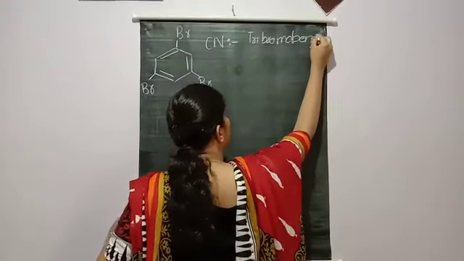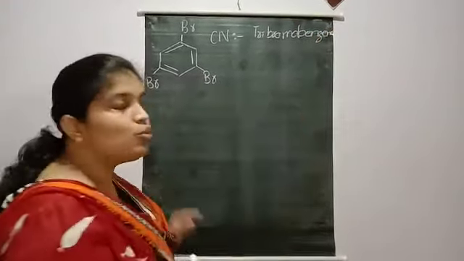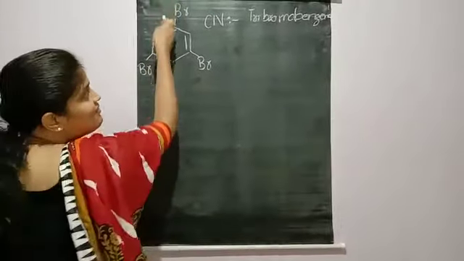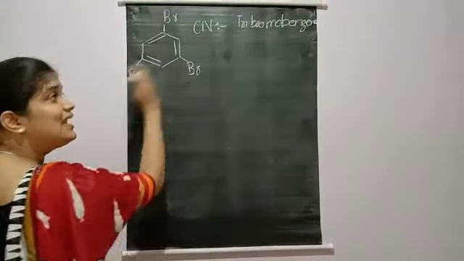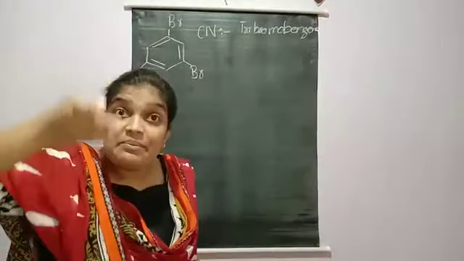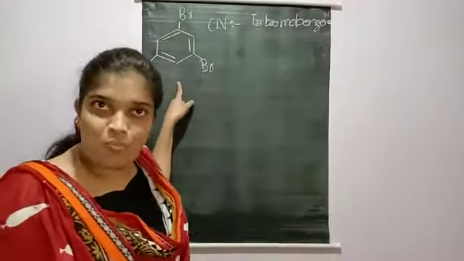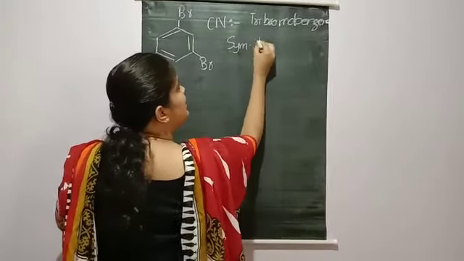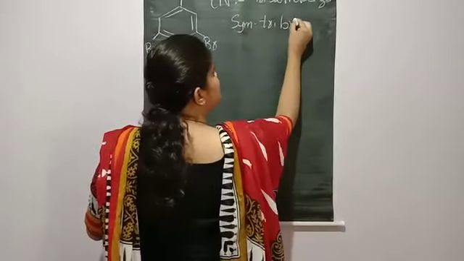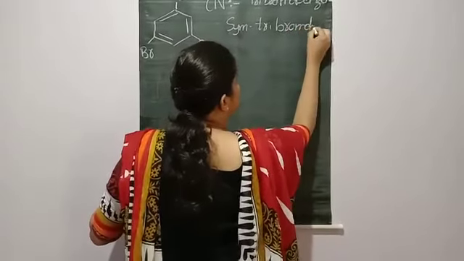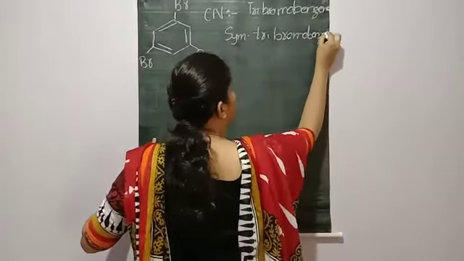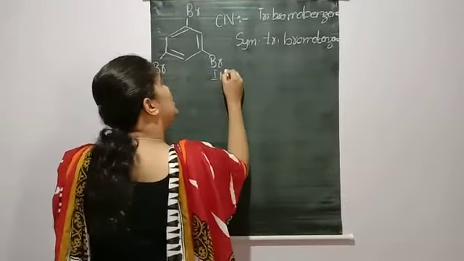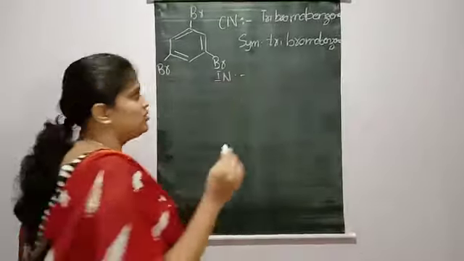If you have to be more specific, if you see this clearly and I divide it into half, they form a mirror image. That means there is some symmetry in this organic compound. So it can also be called symmetric tribromobenzene. This is also a common name. Now coming to the IUPAC name, start the numbering from anywhere since they are the same halogen atoms.